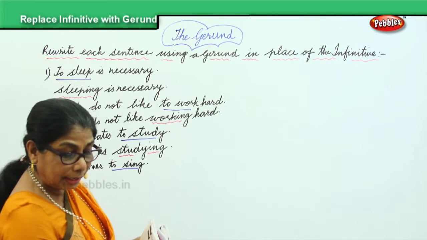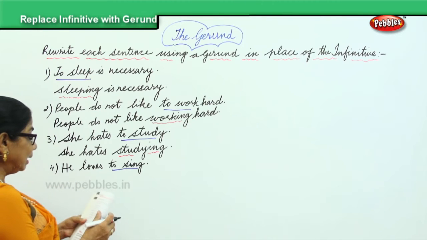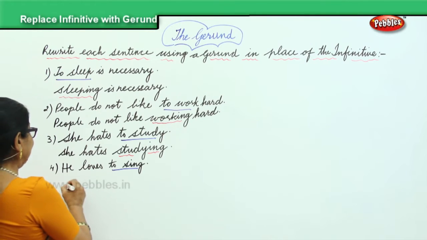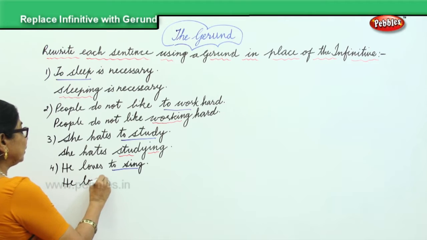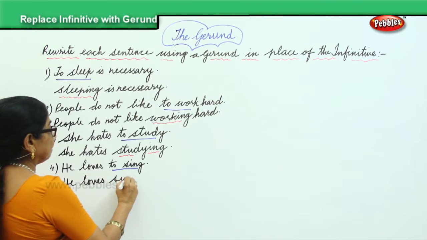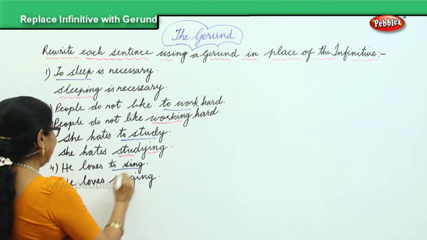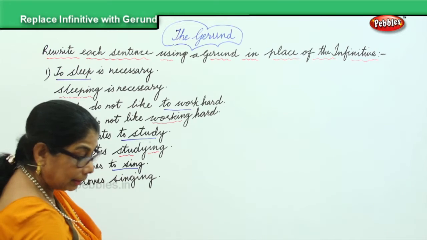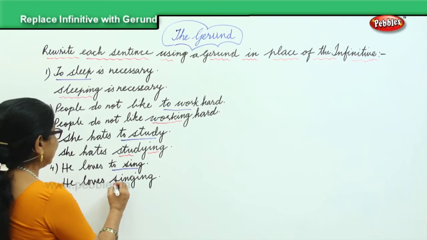We're going to change to sing into a gerund. The answer is, he loves singing. He loves singing. And that's it. That is a gerund.